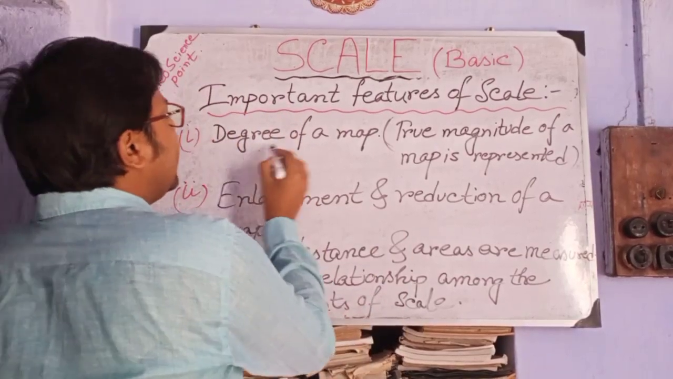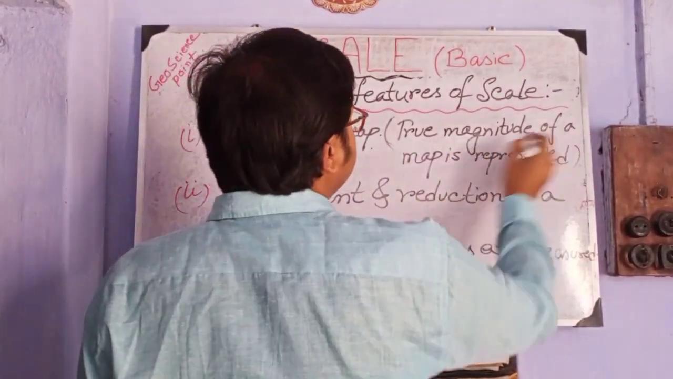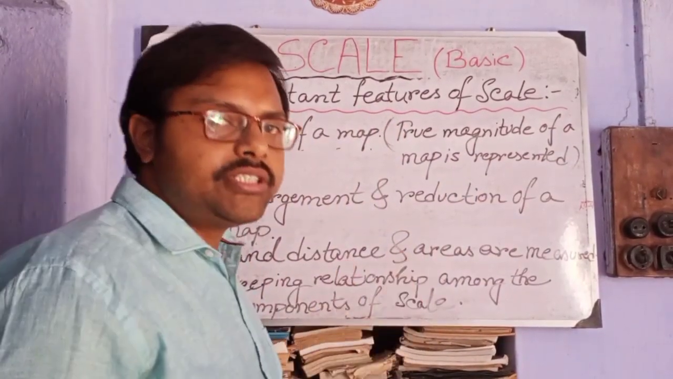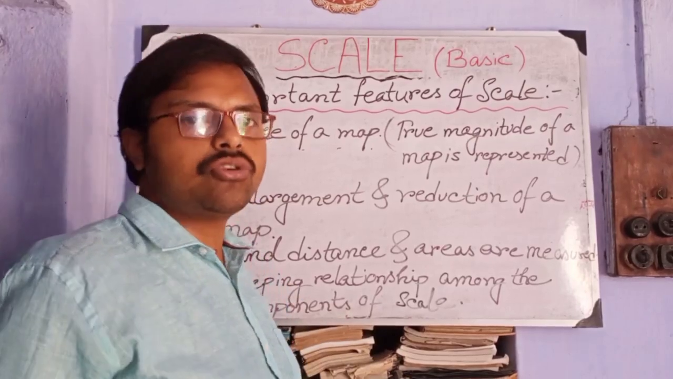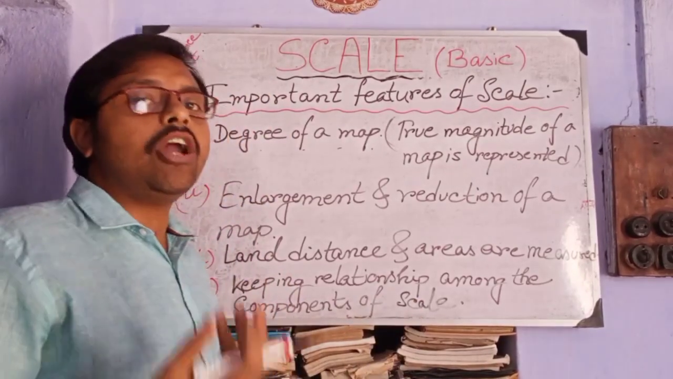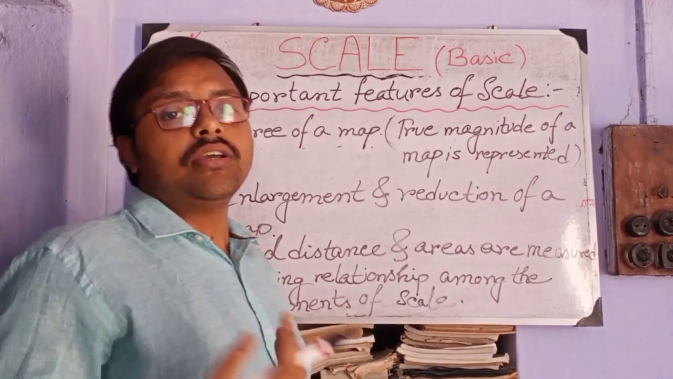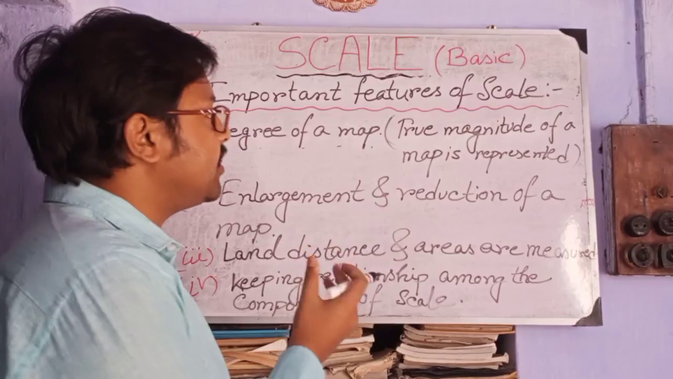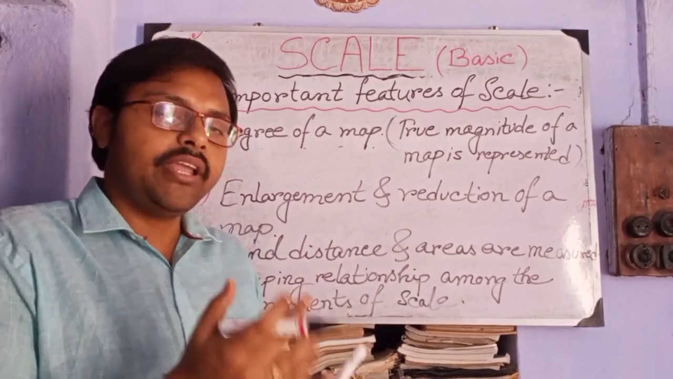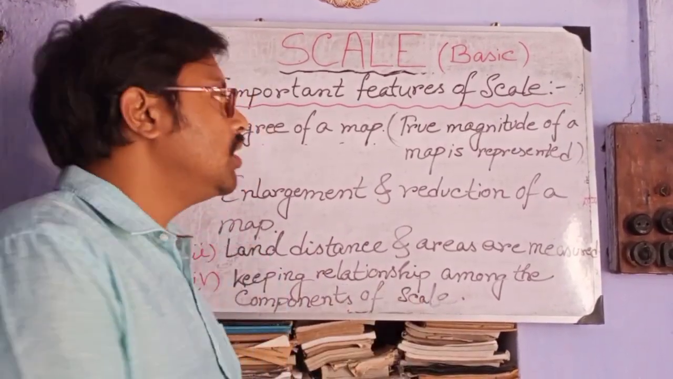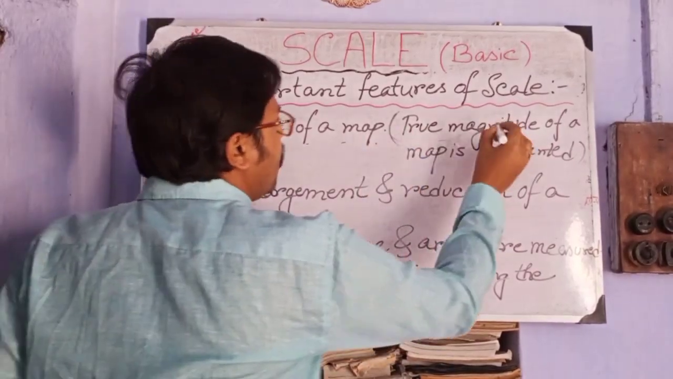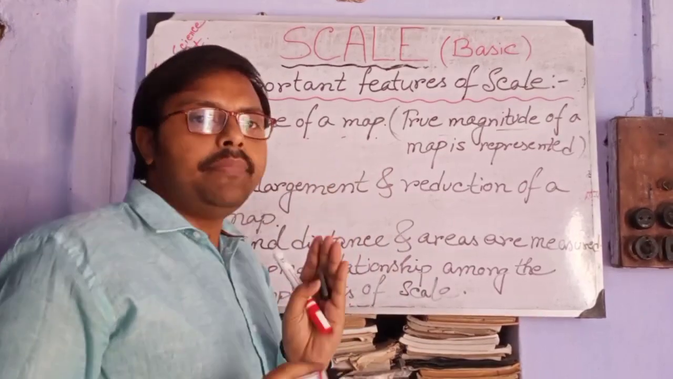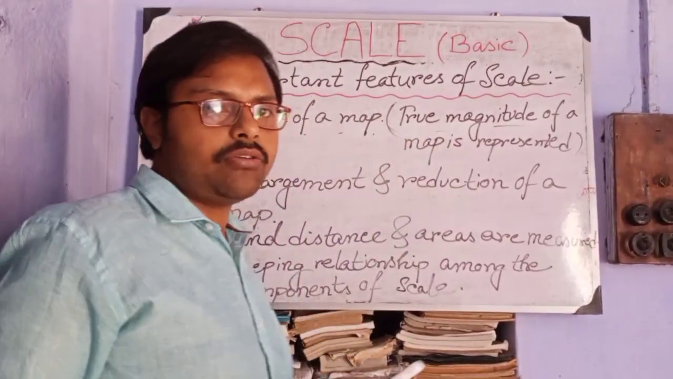First one is degree of a map. That means the true magnitude of a map is represented. For any kind of political or physical map which is drawn, in which area and in which size that particular map has been drawn, and what is the magnitude of that map with respect to the actual area of the ground, that magnitude is expressed through scale. Except scale, we cannot measure the magnitude or size of that particular map.